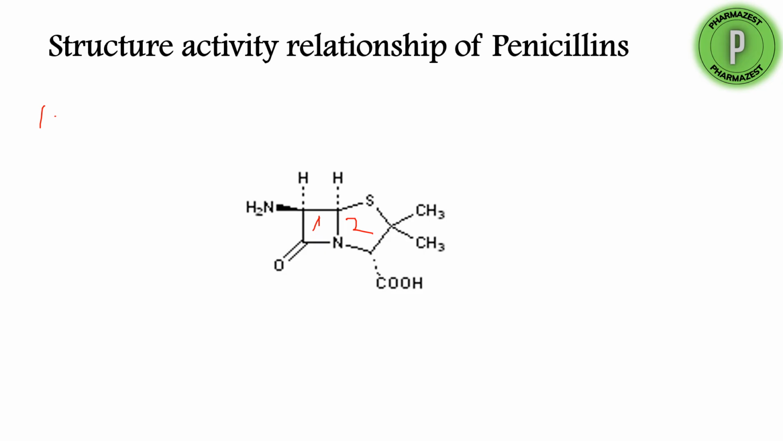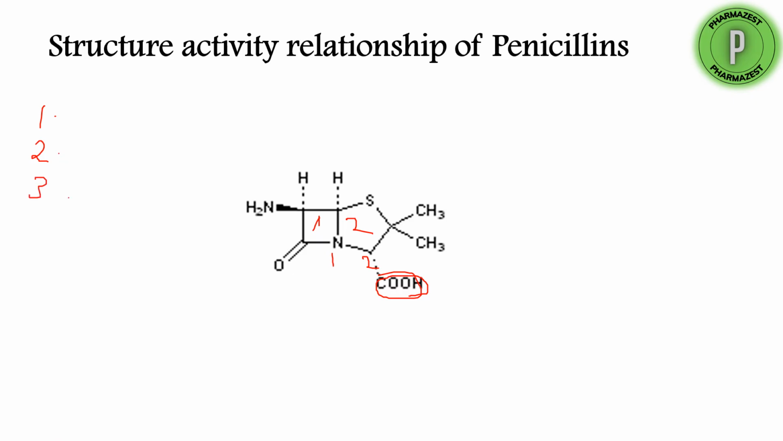So that is the first point in the SAR. And the next, presence of this carboxylic group at position 2. So at position 2 we have a carboxylic acid group. This is essential for activity. And also the nitrogen at position 1 is essential for activity.